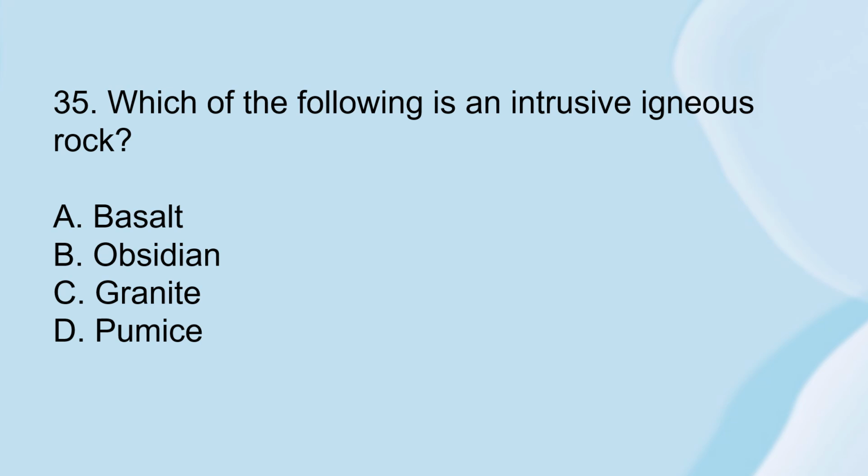Number 35. Which of the following is an intrusive igneous rock? Letter A, basalt. Letter B, obsidian. Letter C, granite. Or letter D, pumice.